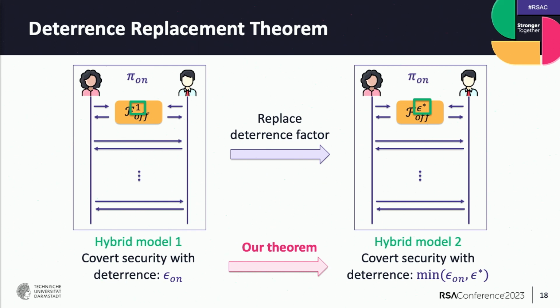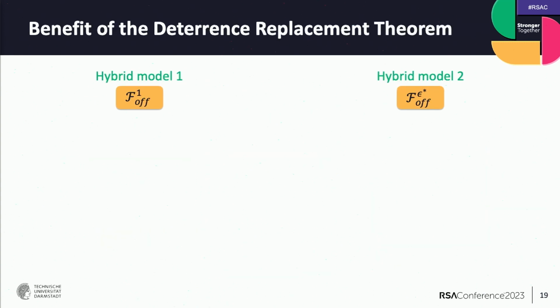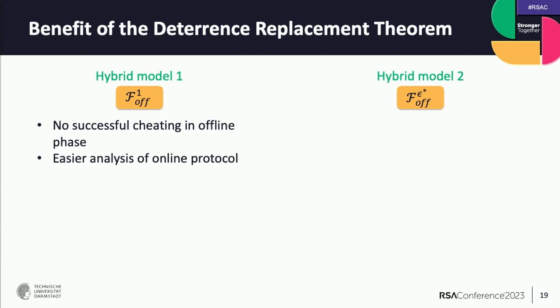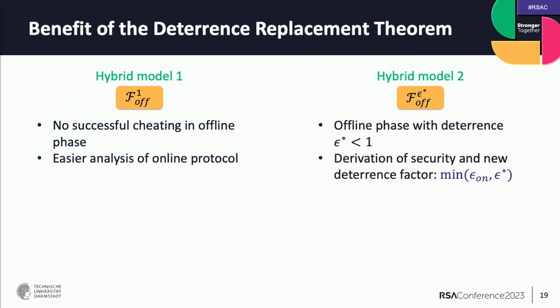So since we replace the deterrence factor, we call it the deterrence replacement theorem. Okay, let me clearly state what the benefits of this theorem are. So we start in a hybrid model. As I said, there is no successful cheating at all. So this simplifies the security analysis and also the calculation of the deterrence factor. And then we can replace the deterrence factor of the offline phase with a smaller value. And we can directly derive the security and also the calculation of the new deterrence factor.